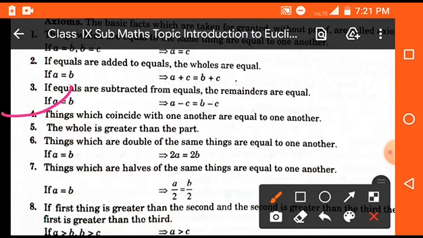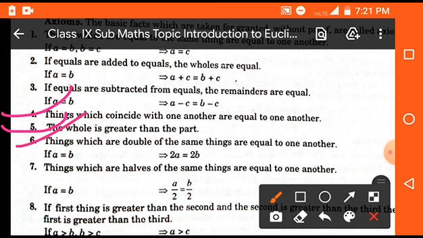Fourth point, things which coincide with one another are equal to one another. Fifth one is, the whole is greater than the part. Means if we take a small part from any whole body, then the whole body is always greater than the part which is taken from the whole body.